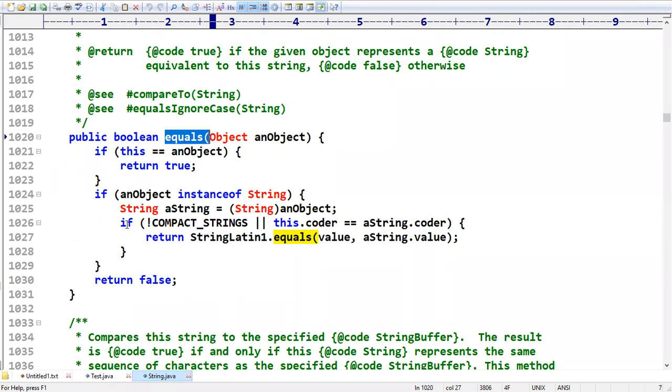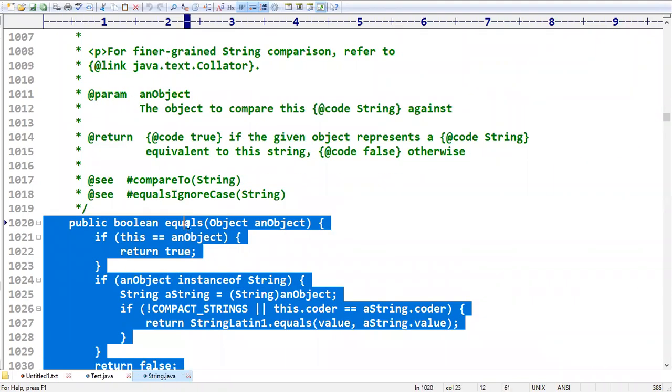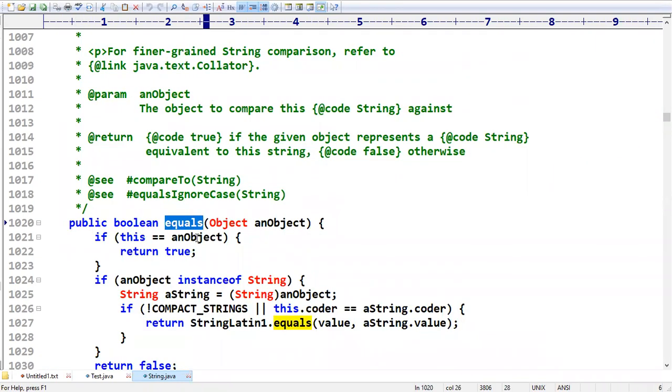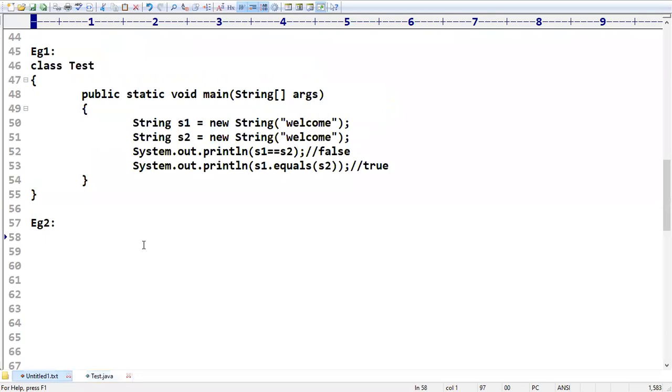Of course, some implementation is provided by the Java people. If this is equal to the object, then return true. If the object is an instance of String, we convert it and perform the comparison. If the comparison is equal, it returns true, otherwise false. Clear? So the equals method is already there in the Object class. My String class is performing an overriding operation on this, but in StringBuffer such terminology is not there. Okay, this is my explanation.